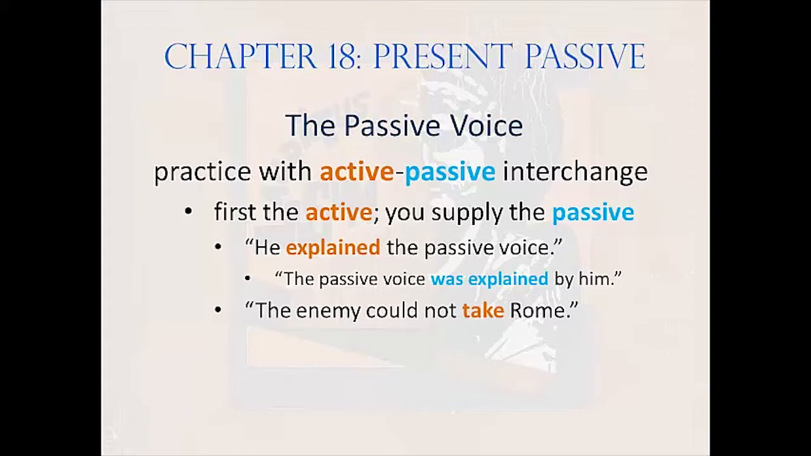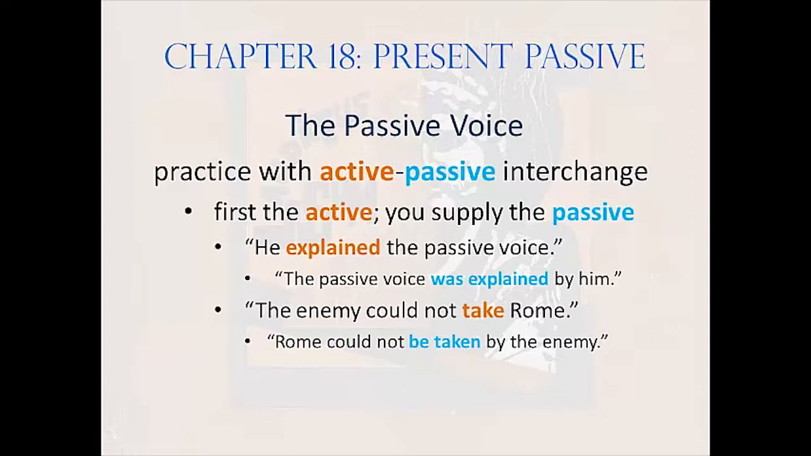Rome. Add a form of to be to the verb could not take. Good. Could not be taken. And make the subject in the active sentence the agent in the passive. That's right, by the enemy. Rome could not be taken by the enemy. Do you see how to do this now?